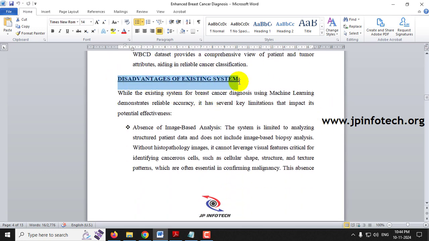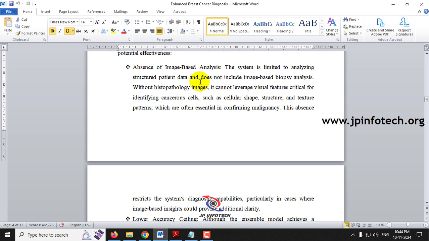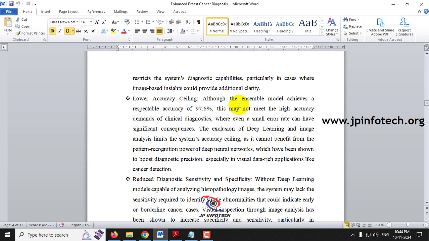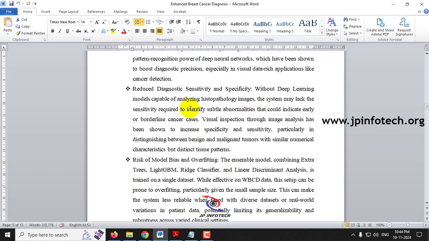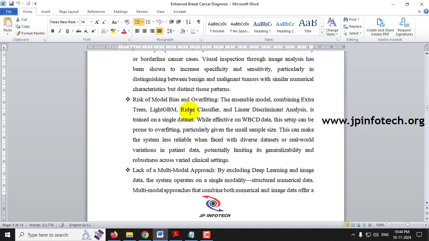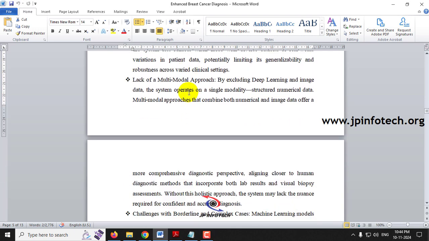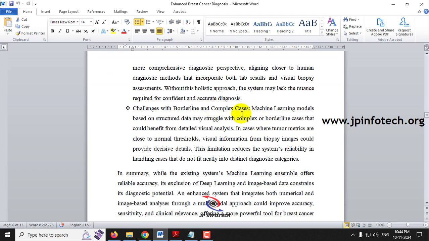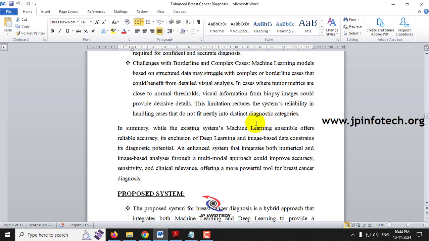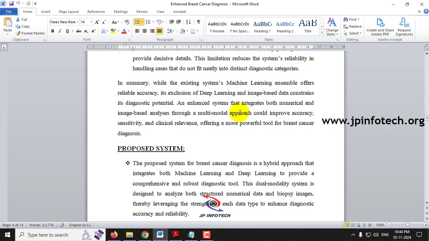Coming to the disadvantages of the existing system, the first disadvantage is the absence of image based analysis. They have not used histopathological images. Other disadvantages are lower accuracy and reduced diagnostic sensitivity and specificity, risk of model bias and overfitting, lack of a multimodal approach, and challenges with borderline and complex cases. These are the things described in the disadvantages of the existing system.